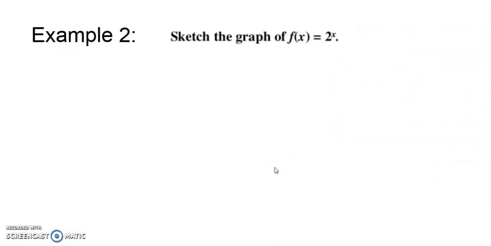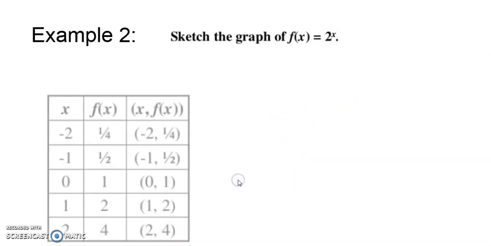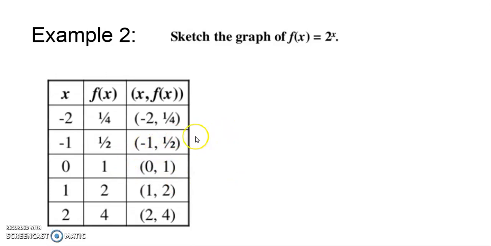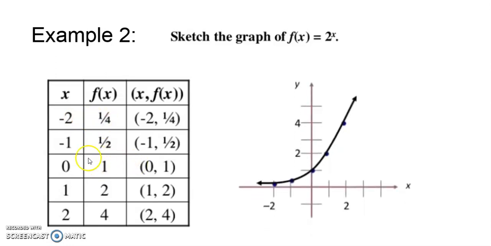Let's take example number 2. Sketch the graph of 2 to the power x. I'm doing the same example, but I'm taking the table. Here is my input. As I've told you before, you can take any real value as your input. As a result, you'll be getting some output. Then plot these points on a Cartesian plane. Join those points. Finally, you'll be getting the graph. I'm explaining the same question in different ways.